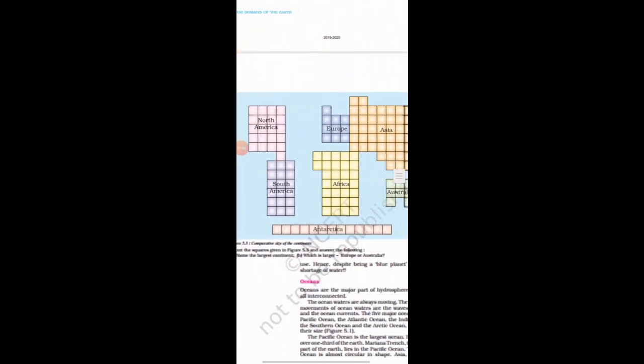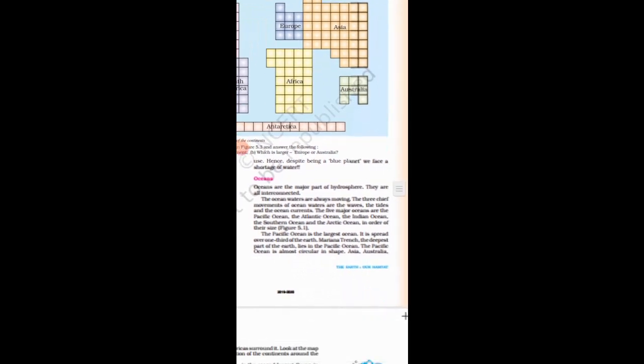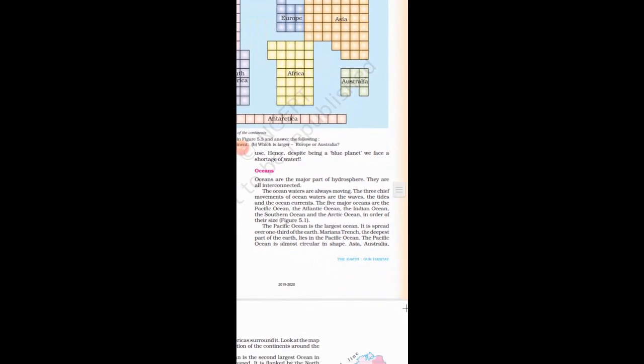Now let's see about oceans. There are 5 major oceans. They are the Pacific Ocean, the Atlantic Ocean, the Indian Ocean, the Southern Ocean and the Arctic Ocean.